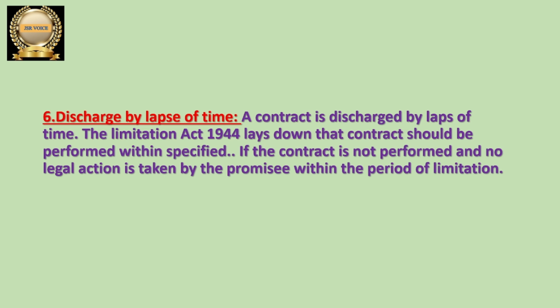Here the promisor and promisee are the two parties in the contract, and one person mentions some specified period within which the other party has to perform the contract. But if that specified period lapses, the contract automatically comes to an end, whether or not the obligations were performed. Because the time period expired, the contract comes to an end. There is a discharge of contract by lapse of time.